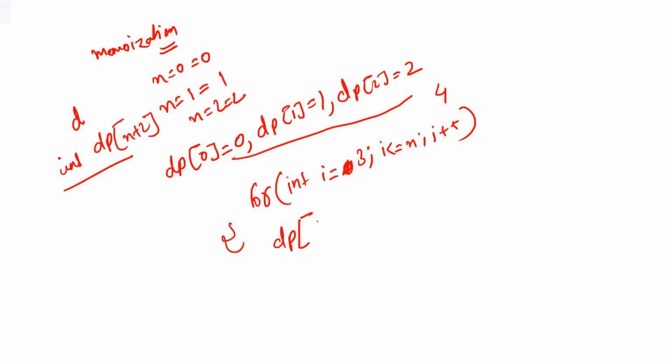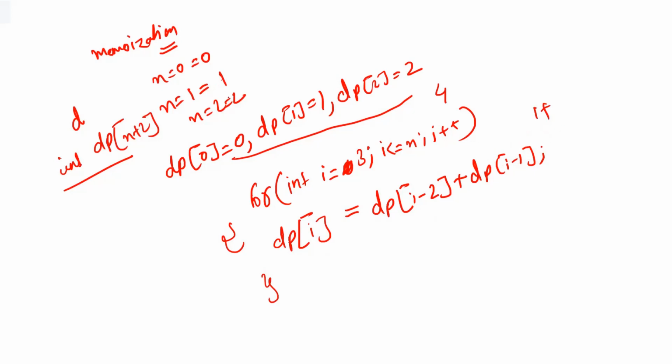So dp of i is what? dp of 3 will be calculated by the previous work that we have done, or the previous values that we have stored. So dp of i minus 2 plus dp of i minus 1, right? That's what we are going to do. So dp of 3 is going to be what? dp of 3 minus 2, that is 1, plus dp of 3 minus 1, that is 2.